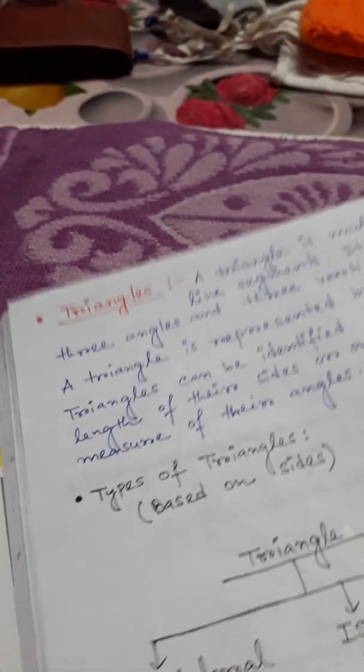Student, we already learned about lines and angles and how many types of angles there are. Today we will see what a triangle is and how many types of triangles there are. Okay, let's see.